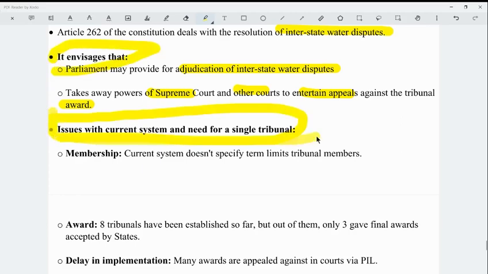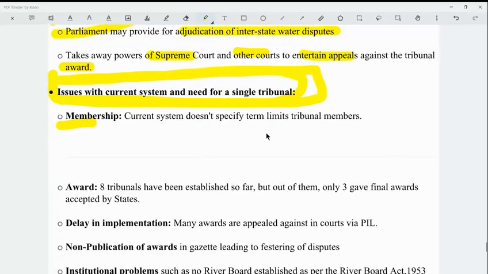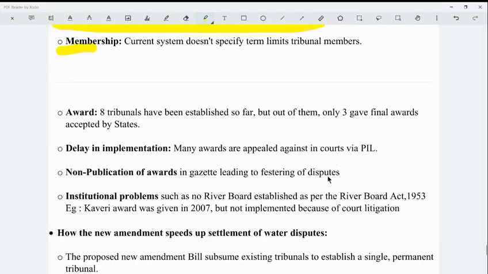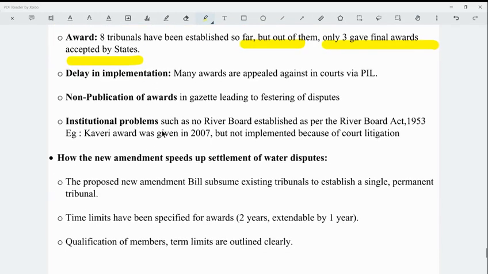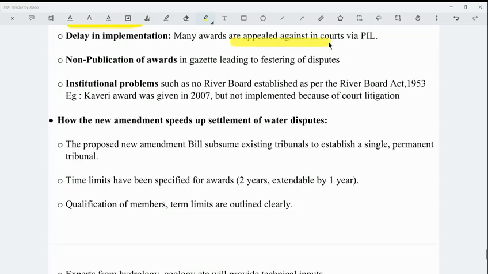As you can see, you can draw a rectangular box around these subheadings to highlight them. Next is membership: the current system doesn't specify term limits for tribunal members. Awards: 8 tribunals have been established so far, but out of them, only 3 gave final awards accepted by states. Delay in implementation: many awards are appealed against in courts via PIL. Non-publication of awards in the Gazette, leading to festering of disputes. Institutional problems, such as no river board established as per the River Boards Act 1956. Example: the Kaveri award was given in 2007 but not implemented because of court litigation.